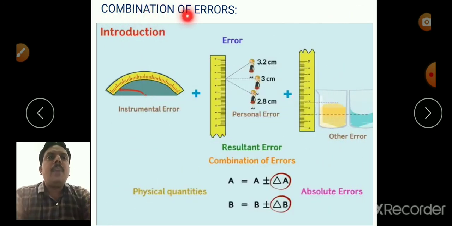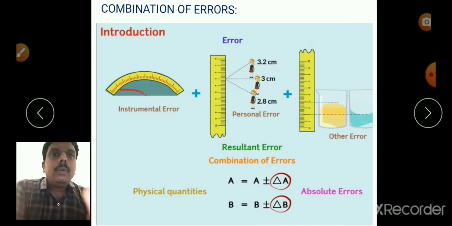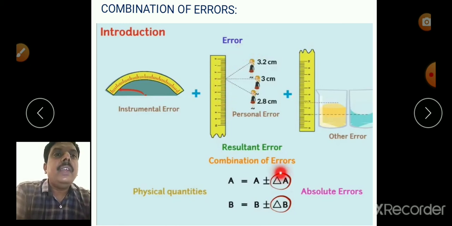Next, combination of errors. Suppose a physical quantity z is equal to a plus b. The value of a is measured by a student, and it is found to be 3.2. The value of b is measured by the student, and it is 3 centimeters. In measuring these values there may be an error, that is delta a in a and delta b in b. Delta a and delta b are the absolute errors.